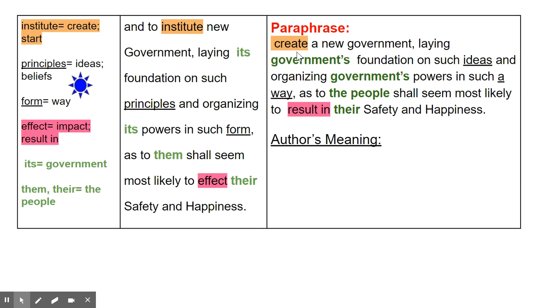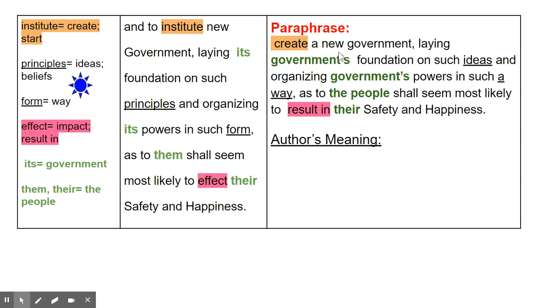Create a new government, laying government's foundation on such ideas and organizing government's powers in such a way as to the people shall seem most likely to result in their safety and happiness. So that makes more sense.